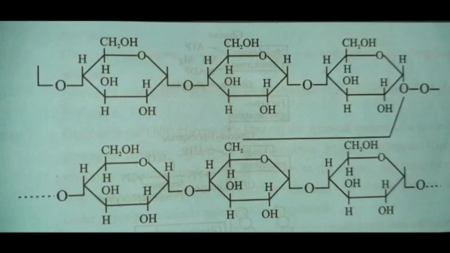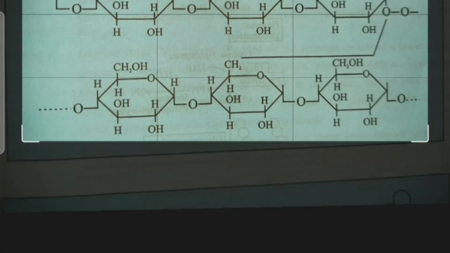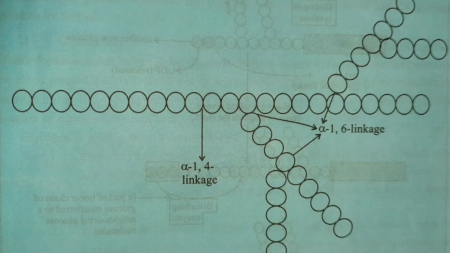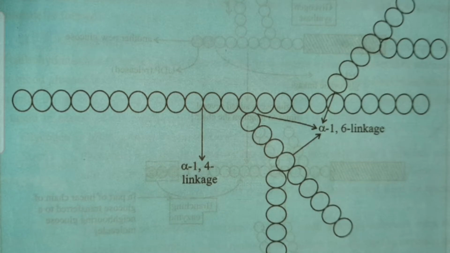Here you can see that the linear bond is the alpha 1,4 glycosidic linkage, and this bond is called alpha 1,6 glycosidic linkage. In the glucose molecules, all are linearly joined by the alpha 1,4 glycosidic linkage, and from this branch point it is the 1,6 glycosidic linkage.